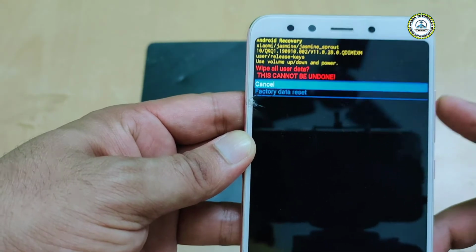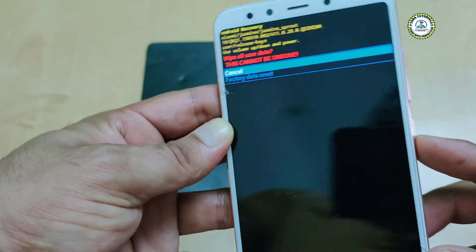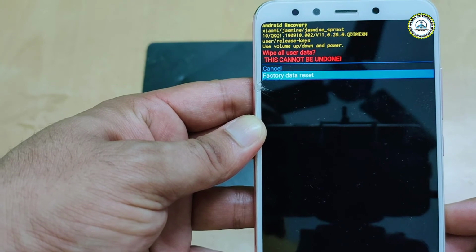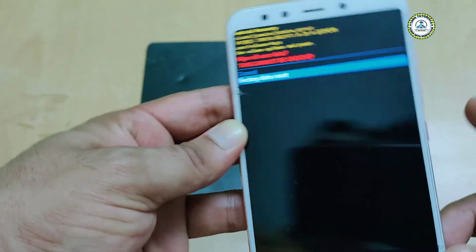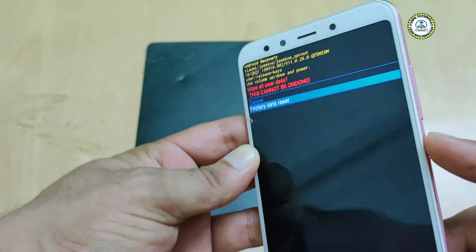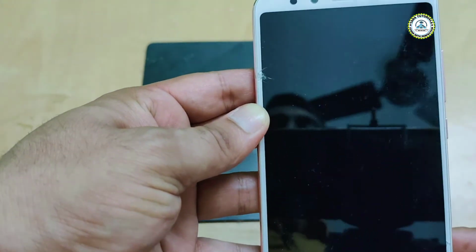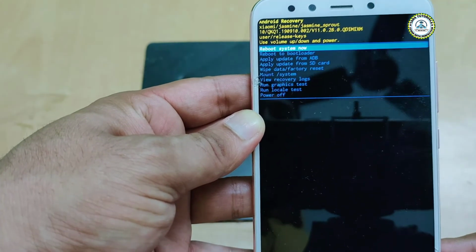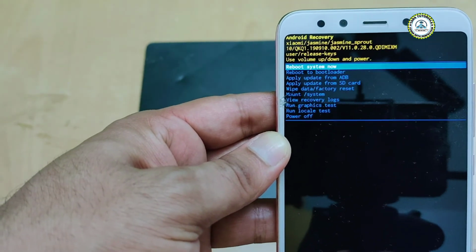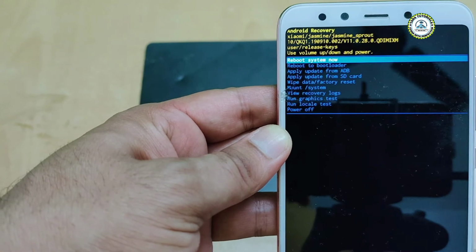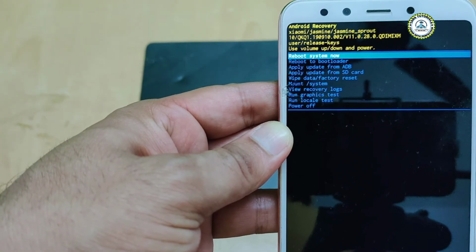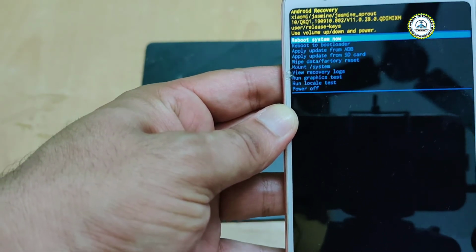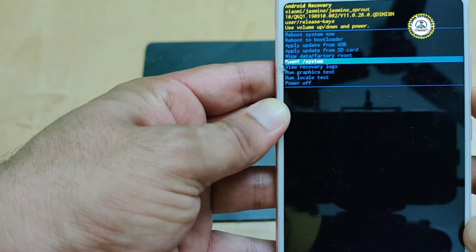If you want to change your mind, click on the cancel button and press the enter button. Since I want to do this, I will select the factory data reset and then press the enter button. That is the power button, once the command gets executed. Here you can see on the top that user volume up, down and power, and this option has been done.